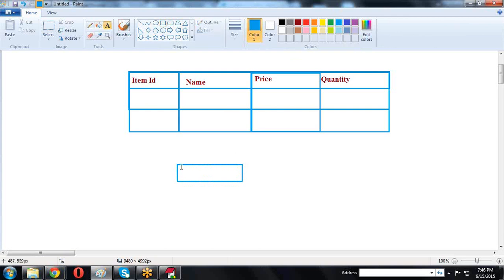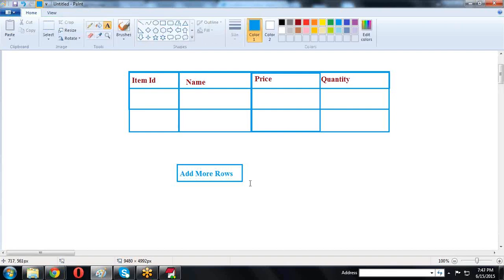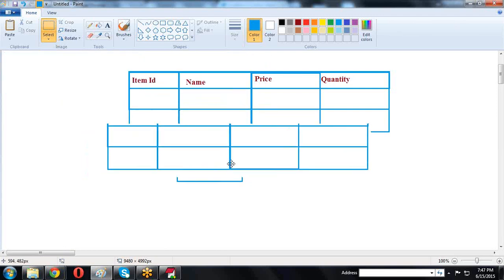If I create more items, there's an add more. If I click the add more rows button, then again I am displaying the number of items. So two more rows or three more rows I am displaying here like this.